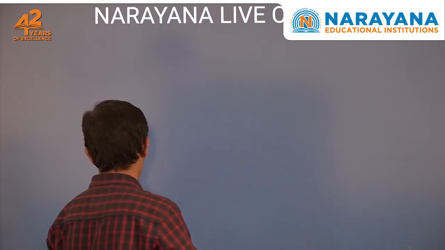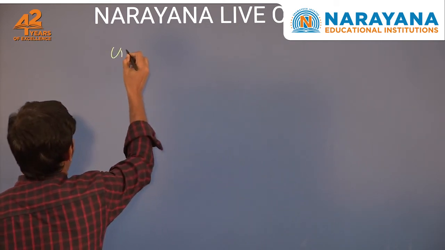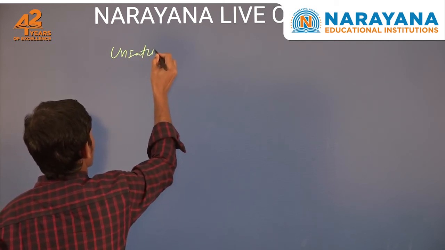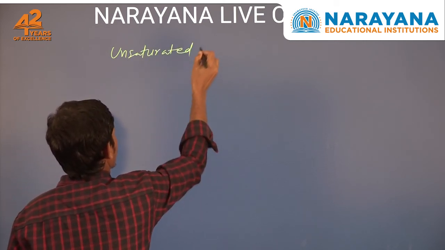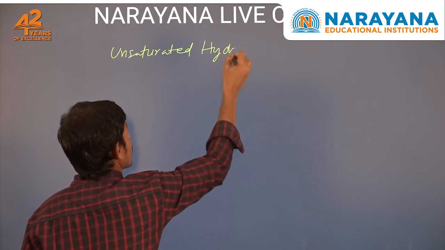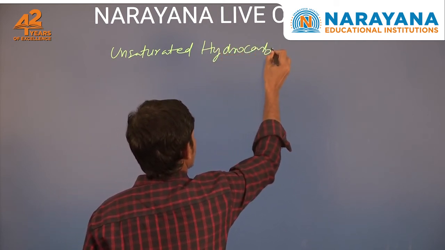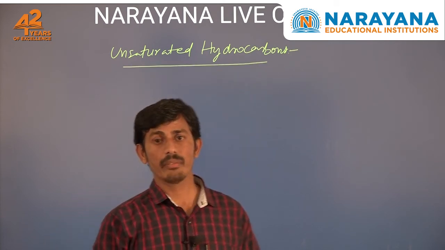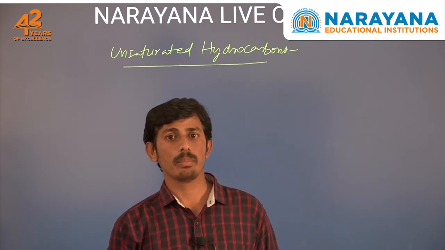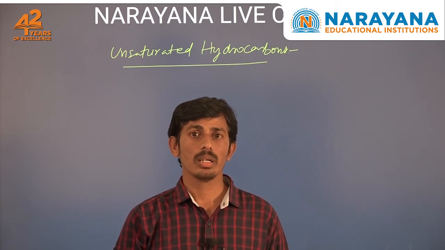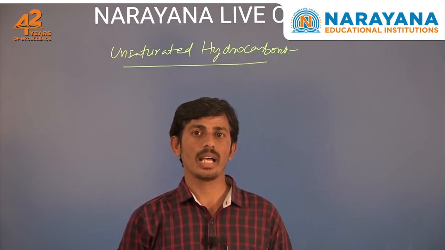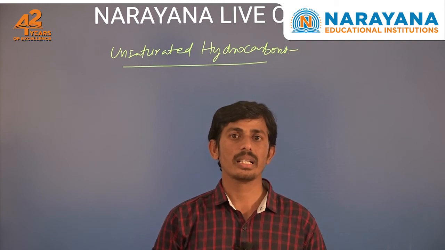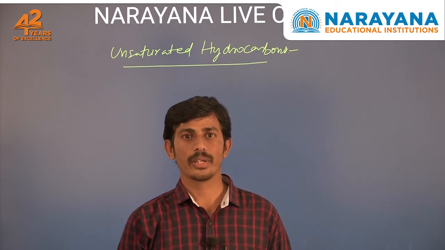Next, unsaturated hydrocarbons. A hydrocarbon in which 2 carbon atoms are connected by either a double bond or a triple bond is called an unsaturated hydrocarbon. Alkenes and alkynes are the unsaturated hydrocarbons.